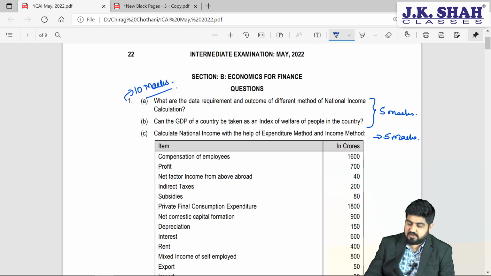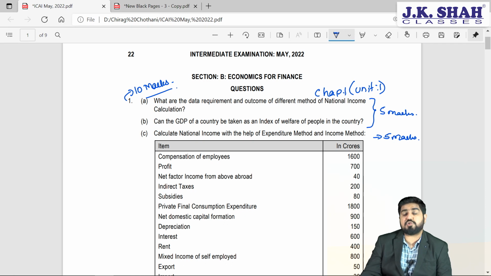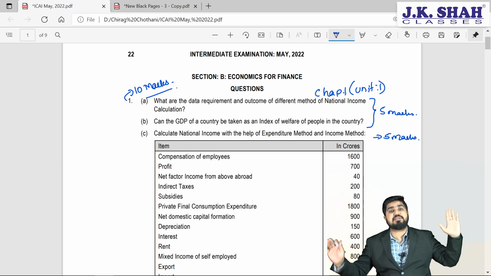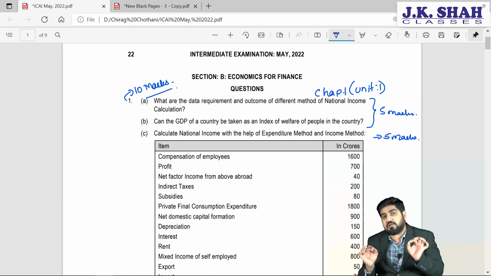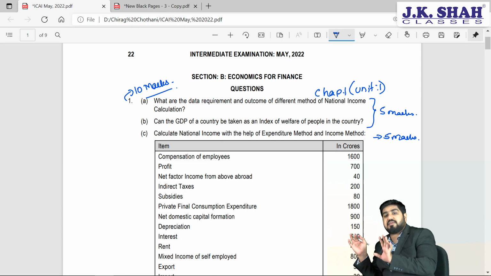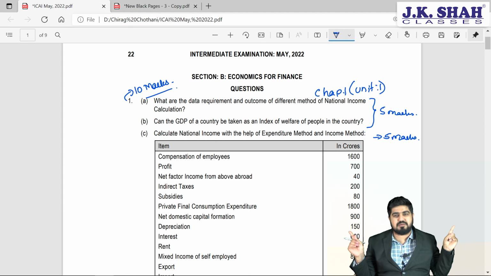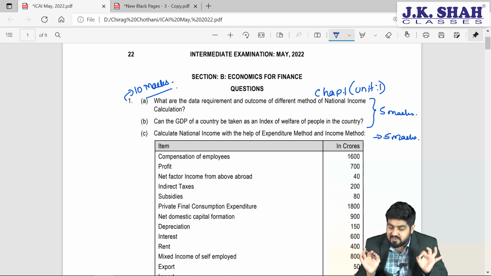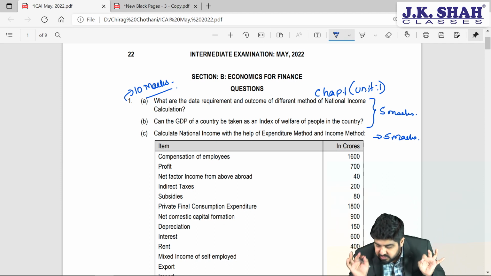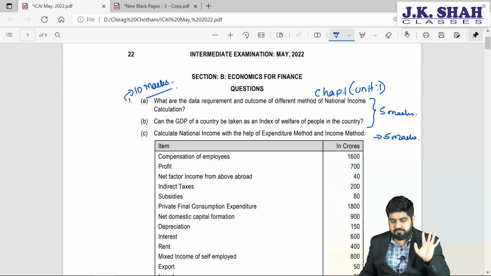When you see the words national income, that means it is from chapter number 1 in your syllabus, because unit number 2 is completely Keynesian theory. Here the methods of national income are clearly mentioned, which is part of unit 1.